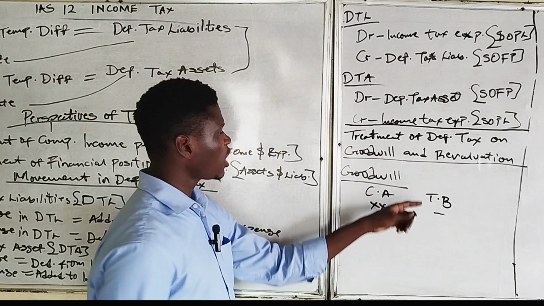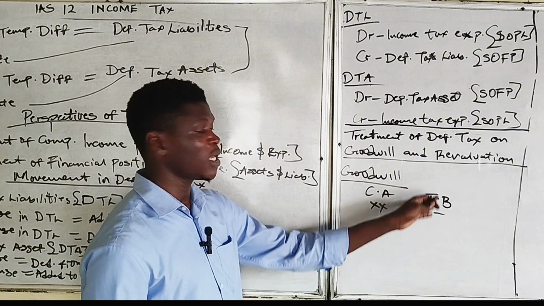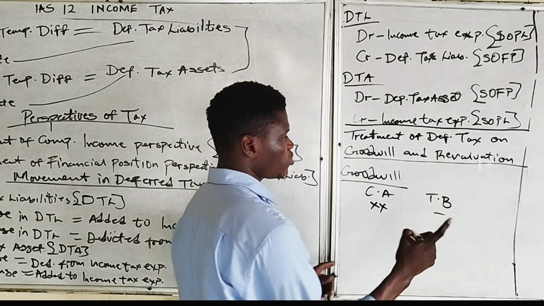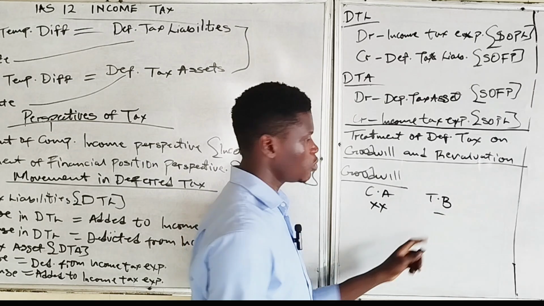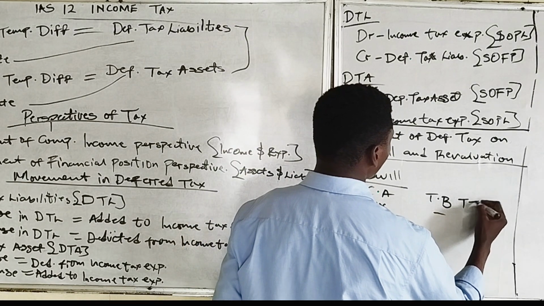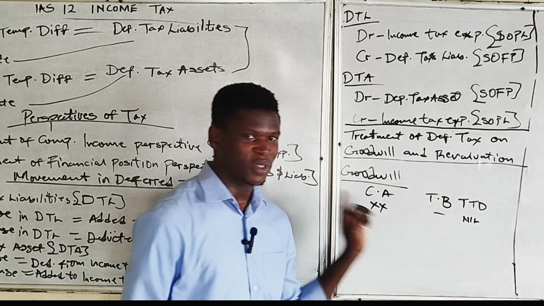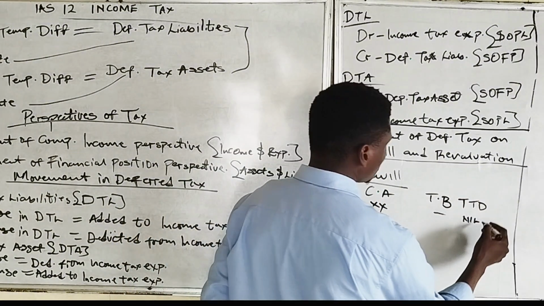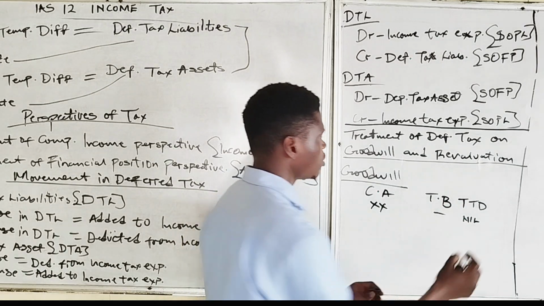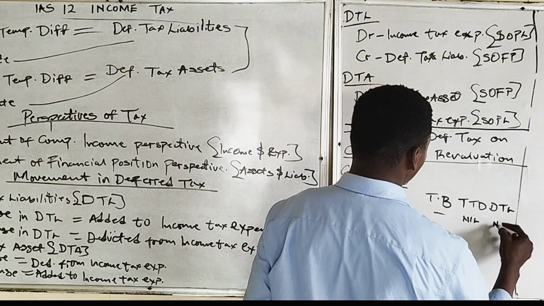So this initially should give us, it means that the carrying amount of this goodwill is greater than the tax base. But in relation to IAS 12, it will not be taxed because it is not recognized for tax purposes. So here we should have a taxable temporary difference, but we will have nil because it should not be taxed. When we multiply the taxable temporary difference by the tax rate, we should have deferred tax liability. So automatically our deferred tax liability will also be nil.